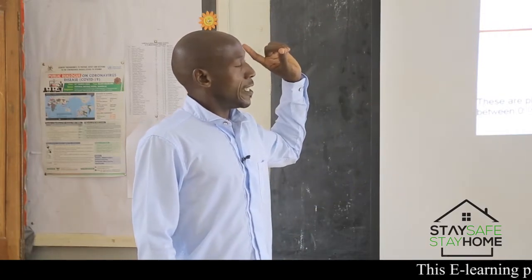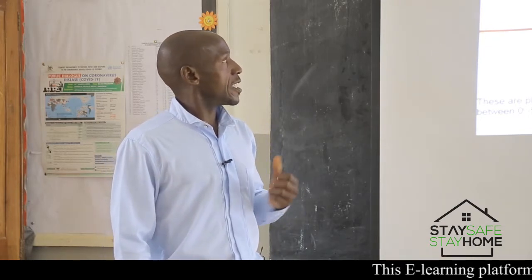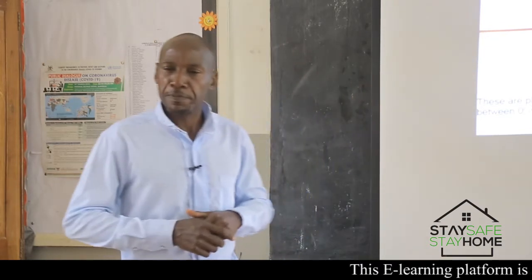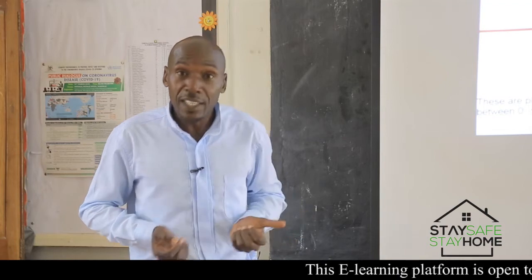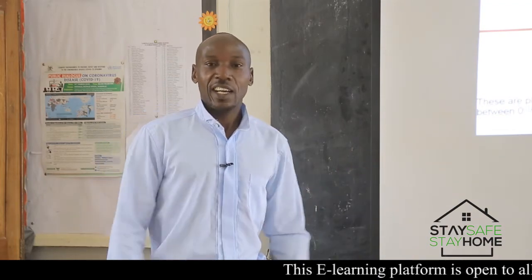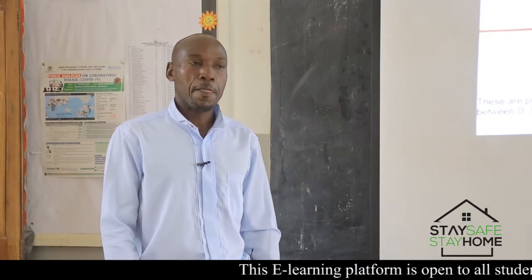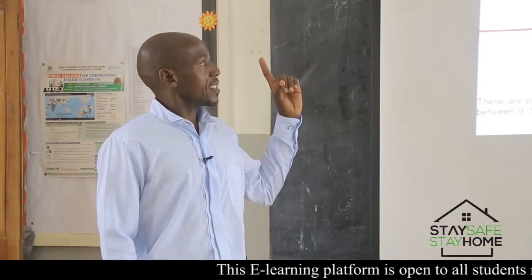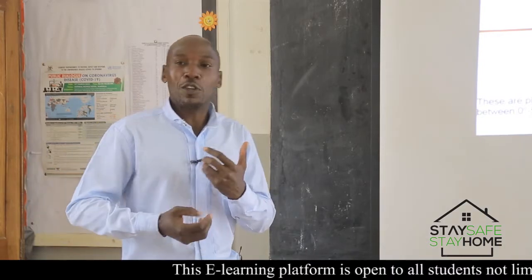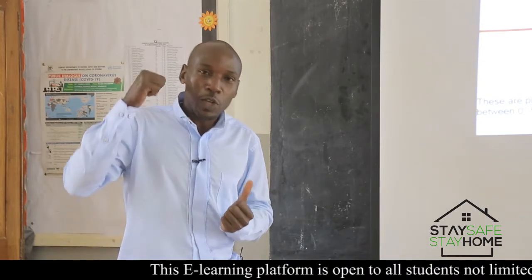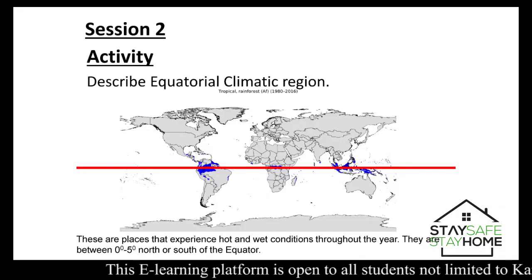Today, we are going to look at something different but related to climate. We are going to see the influence of climate in different climatic regions. To begin with is the equatorial climatic region. What does equatorial climatic region mean? Think about it as we move on. Do you know where the equatorial climatic region is found? Anyway, what is it, friends?